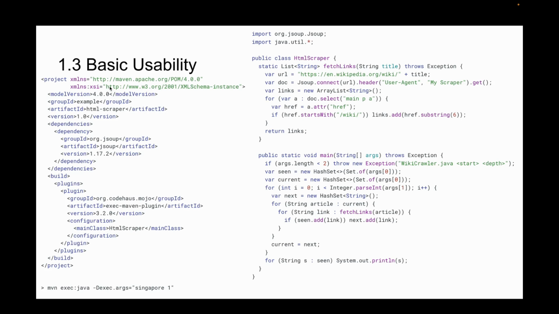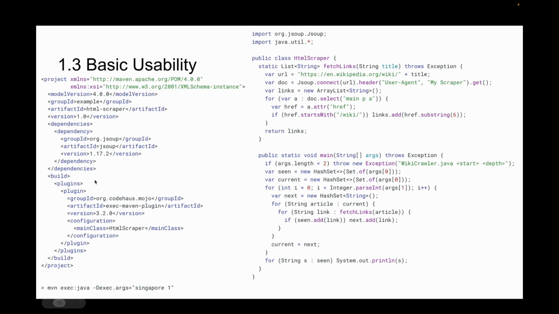And it's not rocket science. Here's a Maven config, but it's just so annoying to have to do this that you probably will end up writing a script in Python. You end up writing a script in Bash. You won't write your script in Java, but not because Java is not a good language for writing this script in, but because a build tool setup for getting this Java code to actually run is so annoying that you're not going to do it.